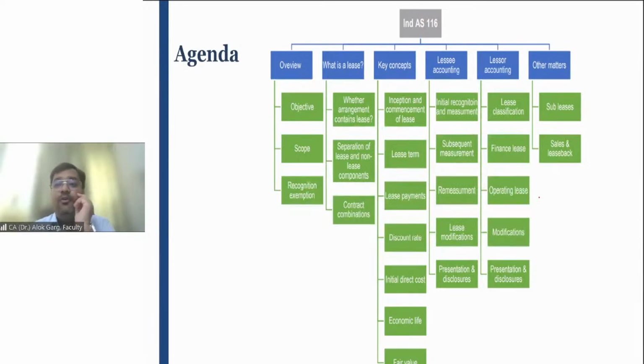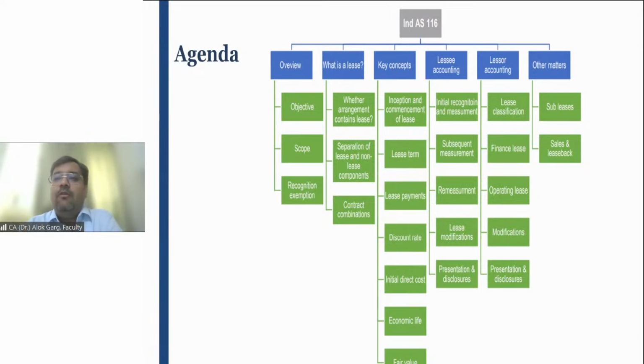Mansa has made a very good point. She's saying that, sir, it means there is no difference between operating lease and finance lease now in Ind AS 116. Yes, Mansa, you are right. Is that clear? Okay. Thank you, Purviben. Thanks for the feedback.